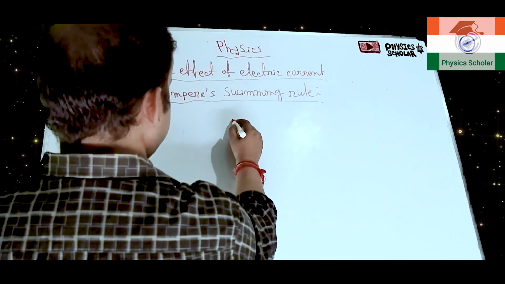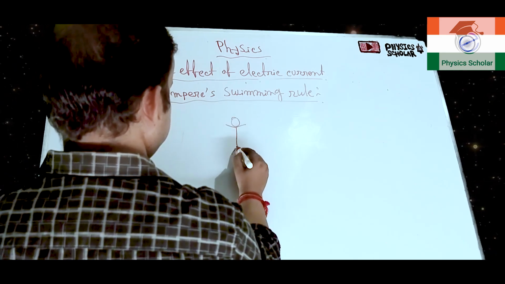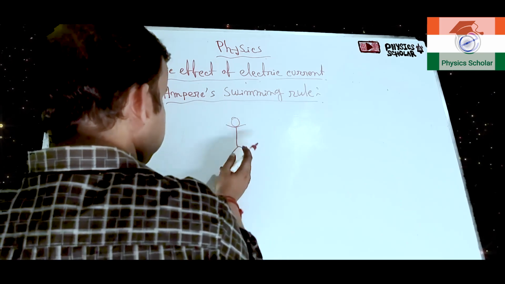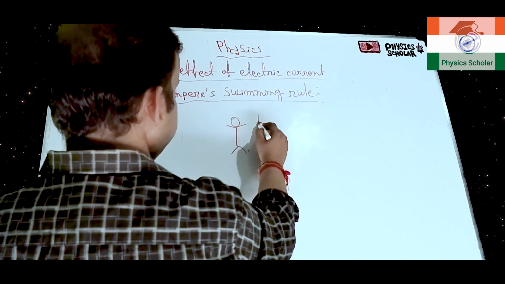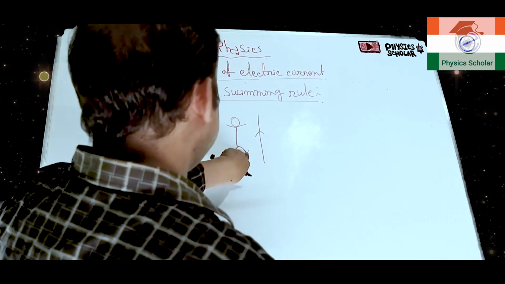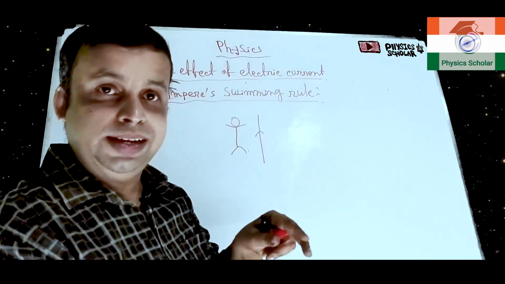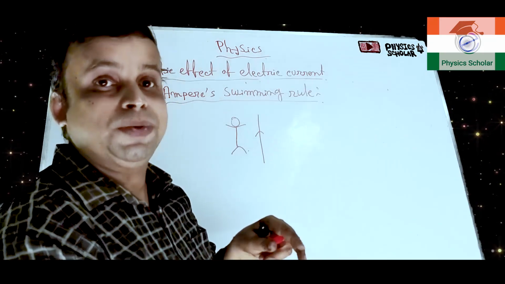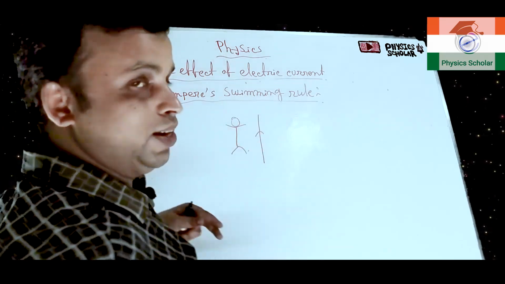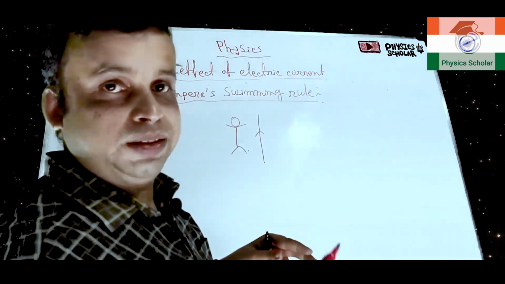So, suppose this is a person, clear, and he is swimming, and this is a current carrying conductor. So, this is the leg of the person. The person is swimming and the current carrying conductor is below the person, clear, and the current is flowing from the leg towards the head. Okay, in this direction the current is flowing.